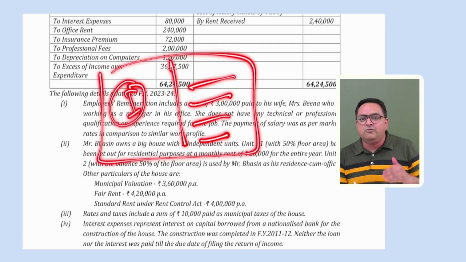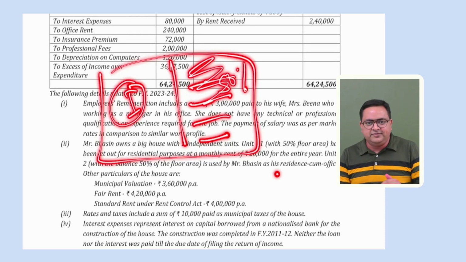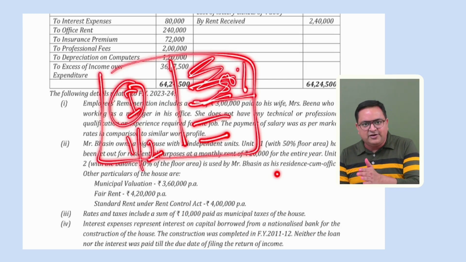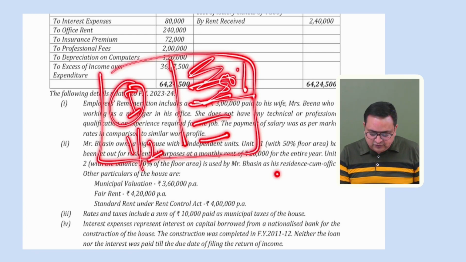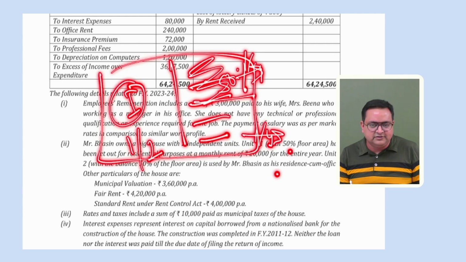So how much for business and how much for personal, for self-occupied? If nothing is mentioned, then we will assume that this remaining 50% is being used in equal ratio. That is 25%, right? So 1/2, which is 50%, is let out. The remaining 1/2 is used half for business. It is not given as half, but if it is given, then we will take that ratio. If it is not given, then we have to assume something. So we will assume equally. So 1/4, 1/4, right? Understand? 1 upon 4, 1 upon 4 is 25% used for self-occupied and for business purposes.